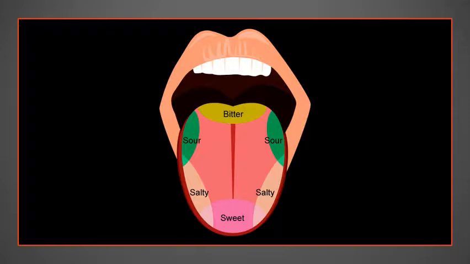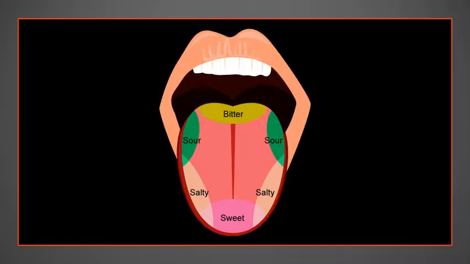Have you ever heard or read this saying? This saying comes from the way our tongue detects taste. When we eat something bitter, we get the bitter taste only from the back of the tongue, and when we eat something sweet, we get the sweet taste at the tip of the tongue. Does this mean that bitter taste detecting taste buds are in the back and those for the sweet taste in the front?